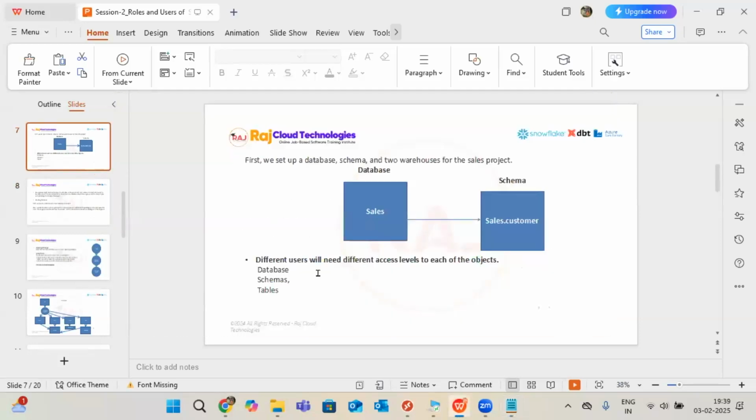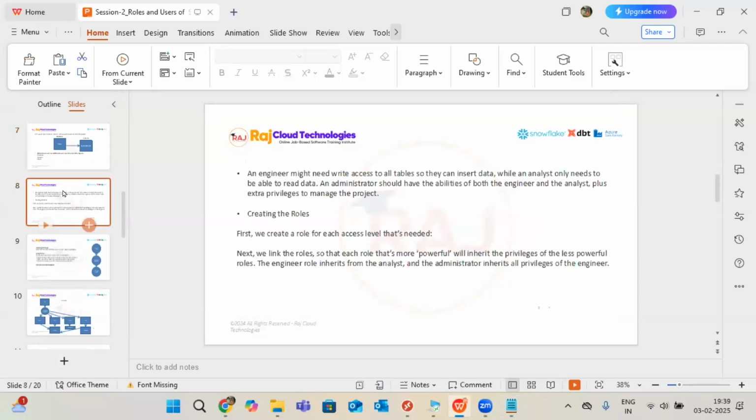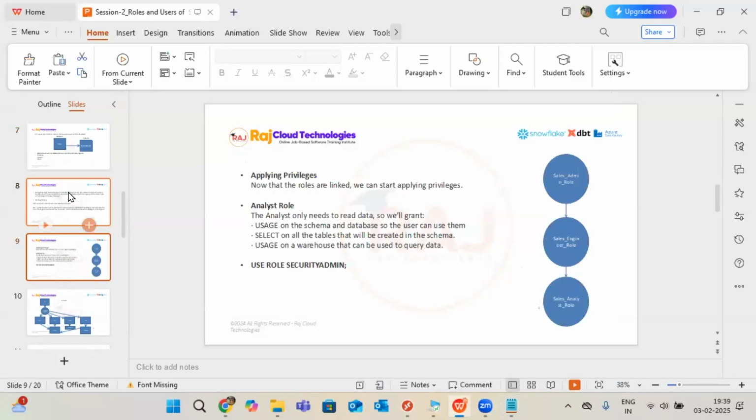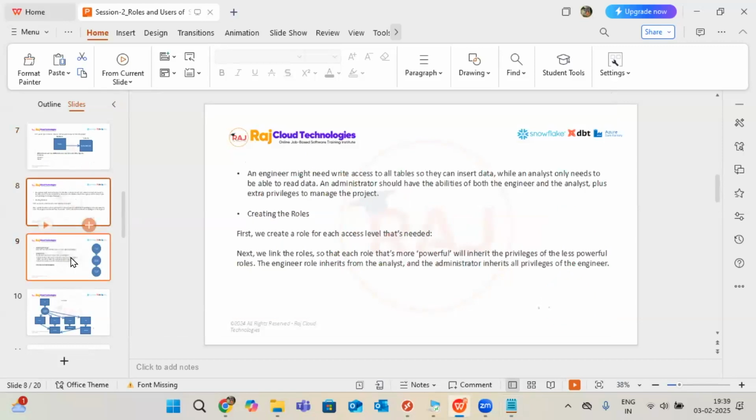Okay, so all the objects are going to be created under the schema. Now, in place of going with the theoretical, practically I'll show you one by one how to create the roles, how to create the objects, how to assign the roles to objects, end to end I'll show to you.